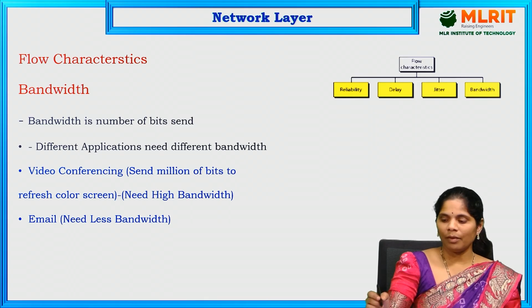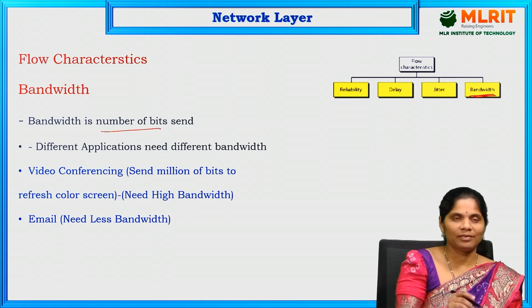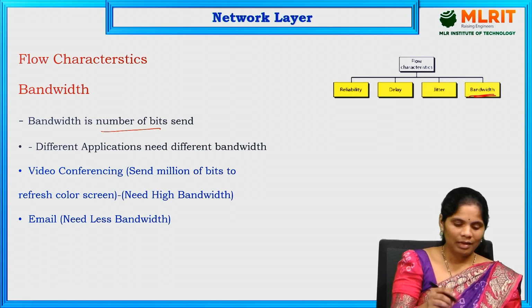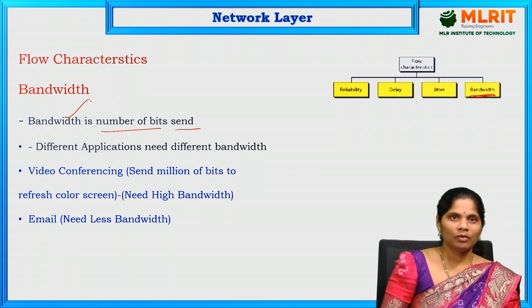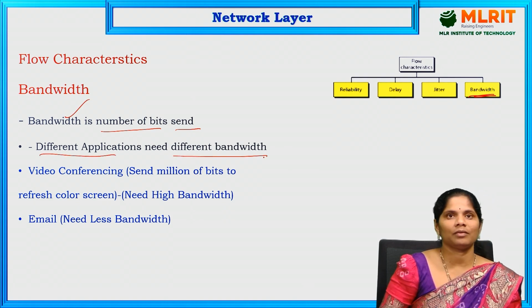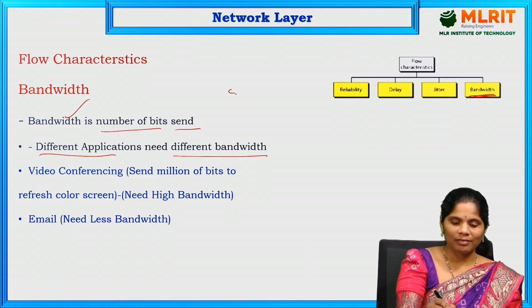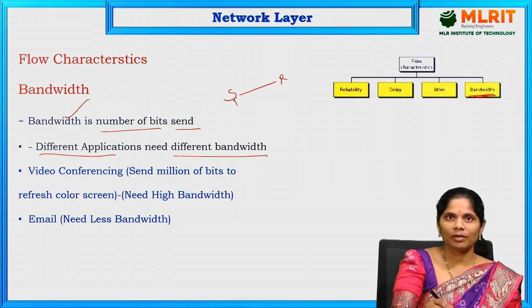And the next one is bandwidth. What is bandwidth? Bandwidth is the number of bits. How many bits are sent into that particular network is nothing but the bandwidth. Different applications need different bandwidth. This is the sender, this is the receiver, and how many bits the sender sends is the bandwidth of that sender.